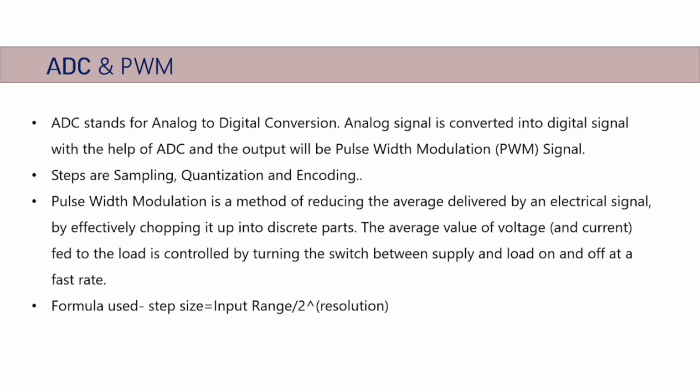Pulse width modulation is a method of reducing the average power delivered by an electrical signal by effectively chopping it up into discrete parts. The average value of voltage fed to the load is controlled by turning the switch between supply and load on and off at a fast rate. Formula used is step size equals input range divided by 2 raised to resolution.